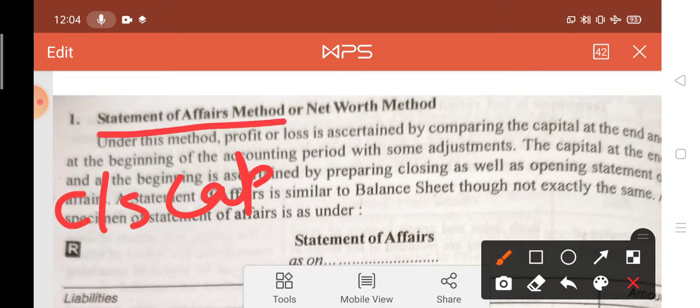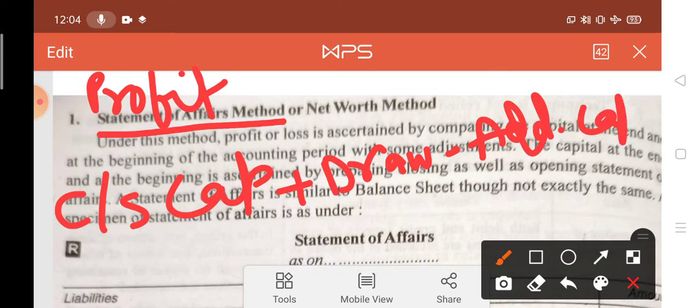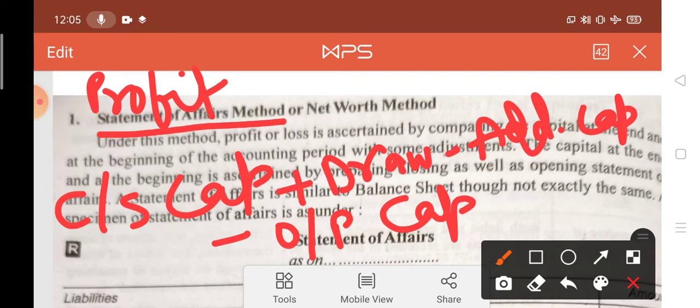Okay, so here I am writing the formula for profit or loss calculation: closing capital plus drawing minus additional capital minus opening capital. This is the formula for finding the profit or loss.